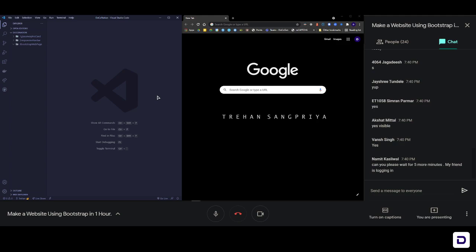Can you wait for 5 more minutes? Okay, sure, we can. Can we use Notepad? Notepad is going to be very, very tiring and difficult. So yes, you can, but you'll end up writing every single letter, and that's pretty boring and hectic. Till the time we are waiting, it will just take around 5 to 10 minutes to download VS Code, so why don't you go ahead and download it?